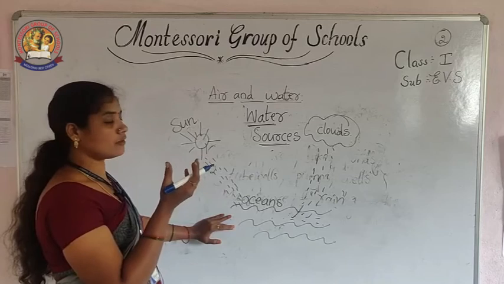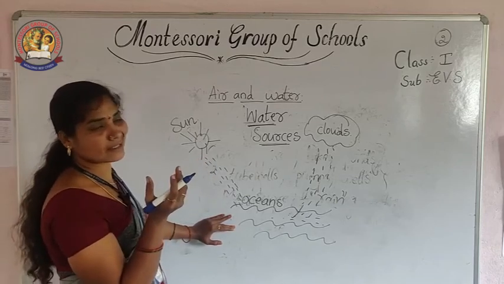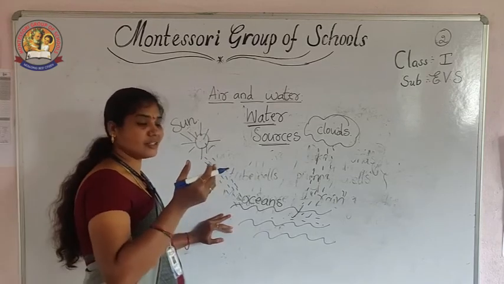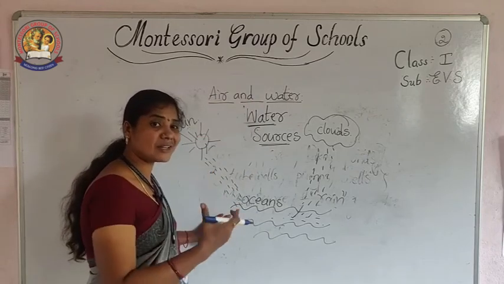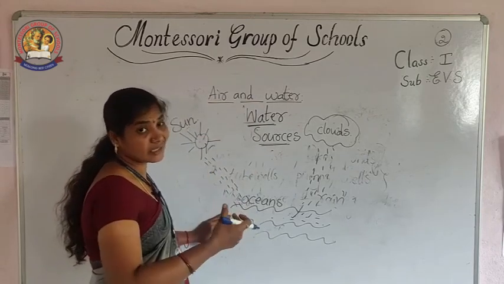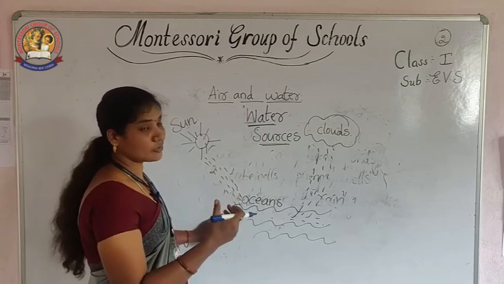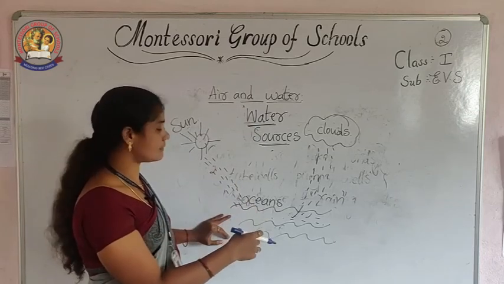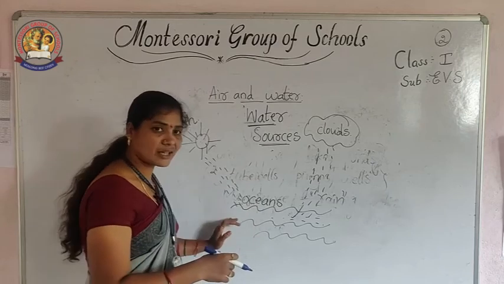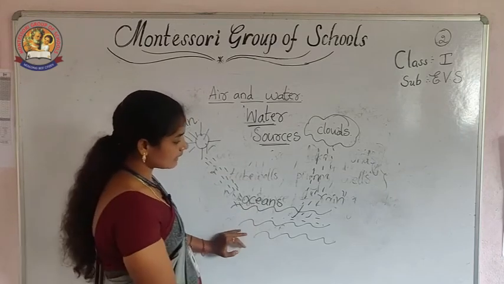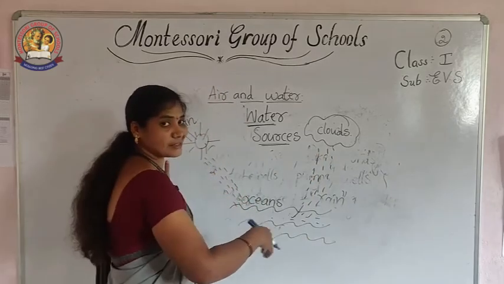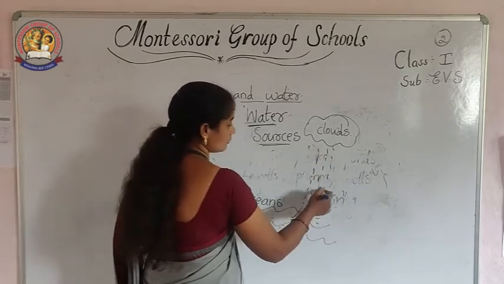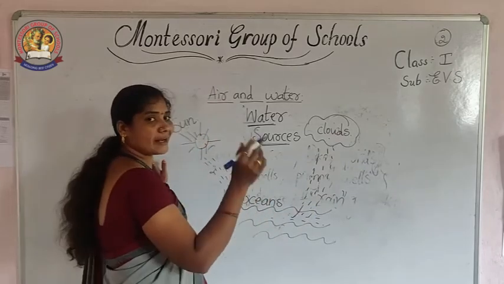For example, when your mother is cooking rice, if you observe, smoke-like vapors come from the hot vessel when it is boiling. That is water vapor. It happens in nature in the same way. The heated water evaporates and goes up, forming clouds.